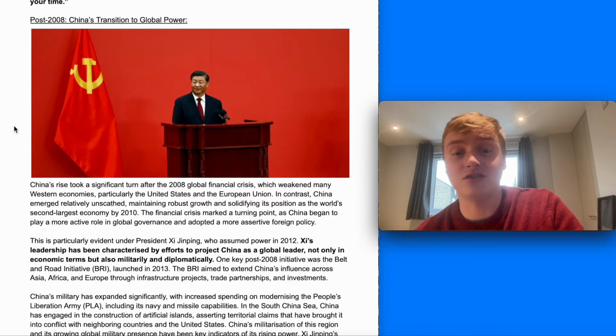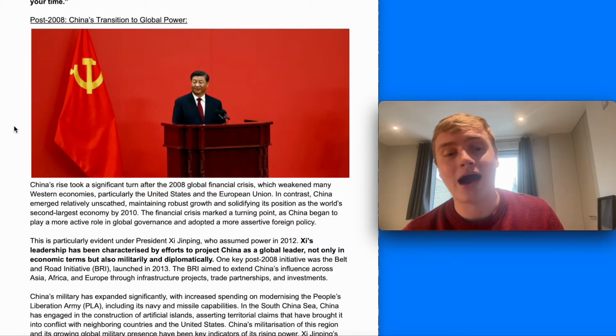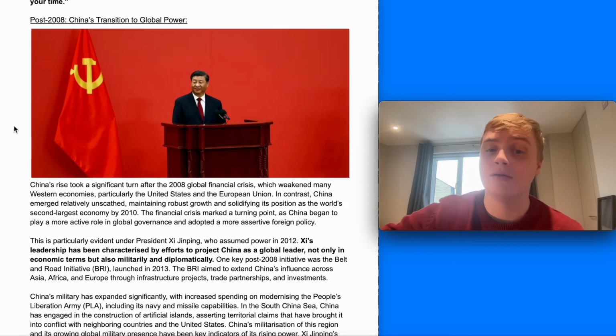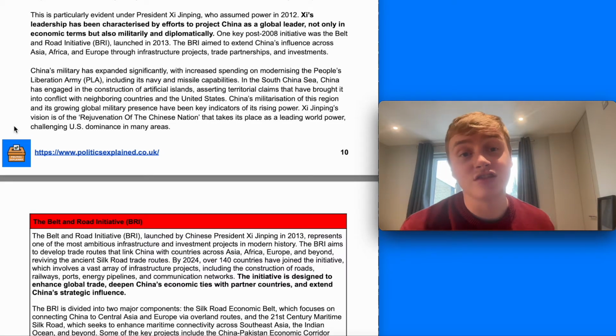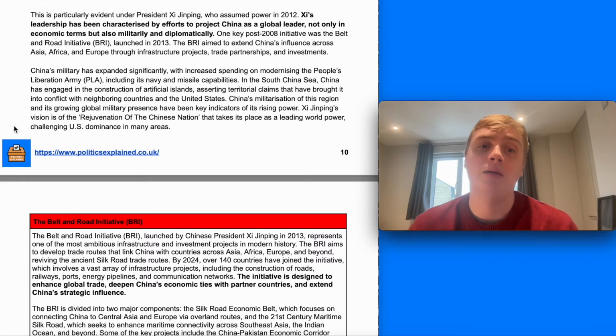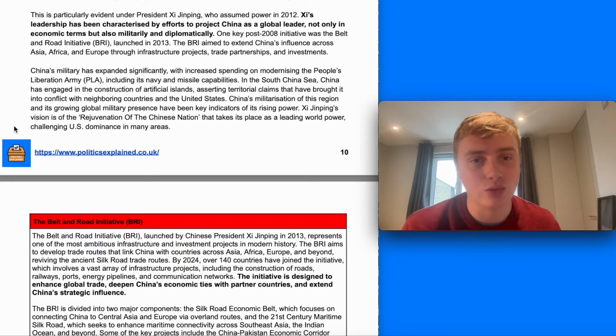And the financial crisis marked a turning point as China began to play a more active role in global governance and adopted a more assertive foreign policy. This has especially been under President Xi since 2012, which has been characterized by efforts to project China as a global leader, not only in economic terms, but also crucially militarily and diplomatically as well.